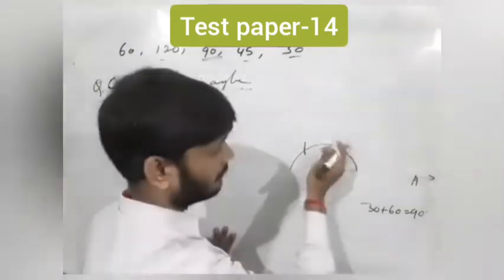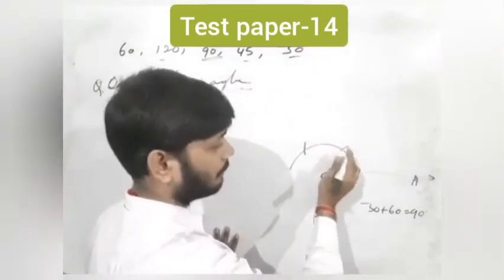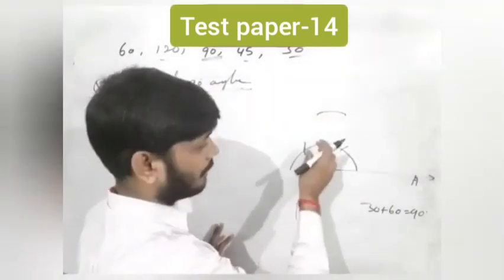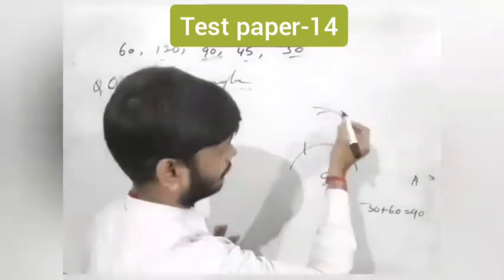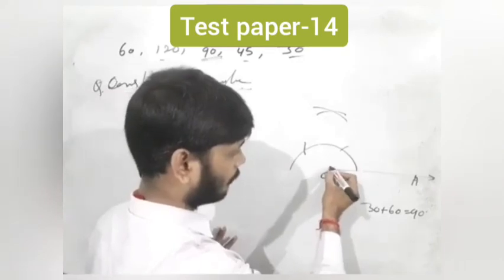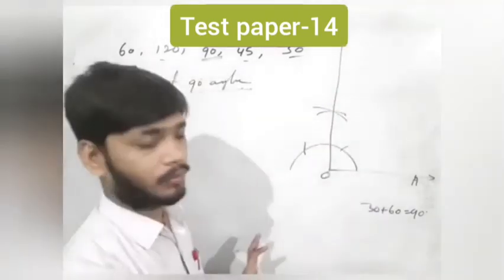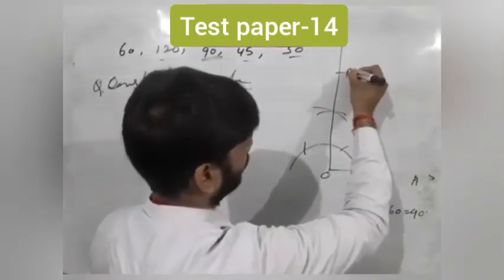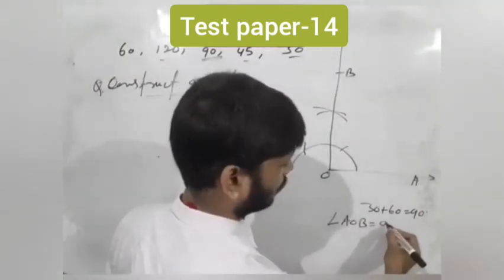That means students, first of all cut the arc here at 60 degrees and here at 120 degrees, and then bisect this angle. So students, with the same radius, fix the compass here and draw an arc above, and again draw an arc here. Now join the intersecting point and O with a ray. Students, suppose this point is B. So angle AOB is equal to 90 degrees.